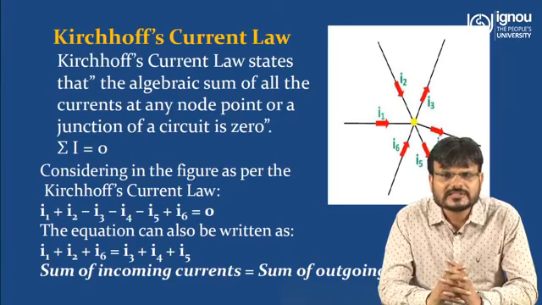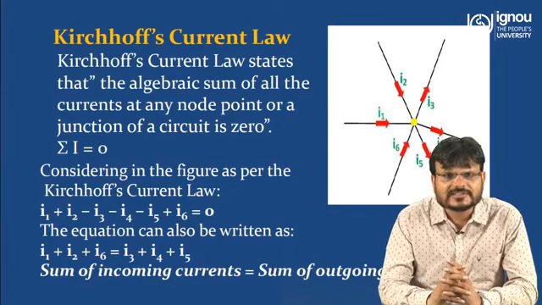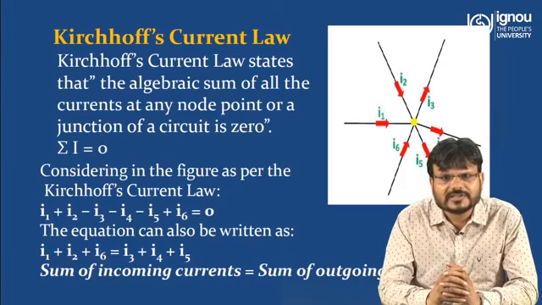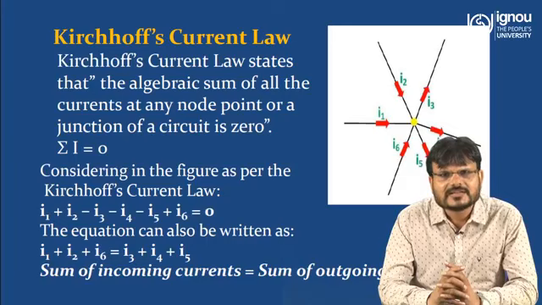So here you can see in the figure, considering the different currents, I1, I2 are incoming currents, and I6 is also an incoming current, and I3, I4 and I5 are outgoing currents. So the algebraic sum of current is equal to 0. That means I1 plus I2 plus I6 minus I3 minus I4 minus I5 is equal to 0.